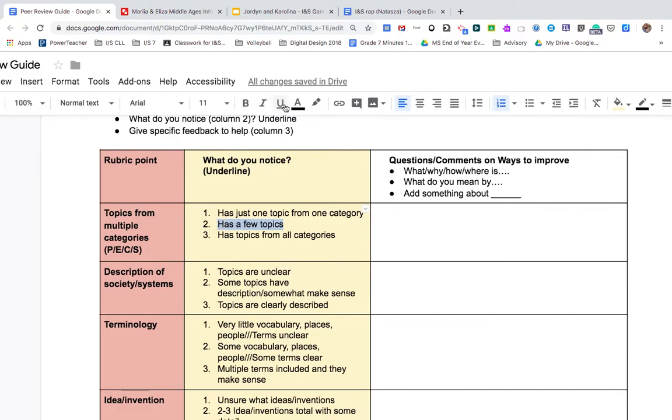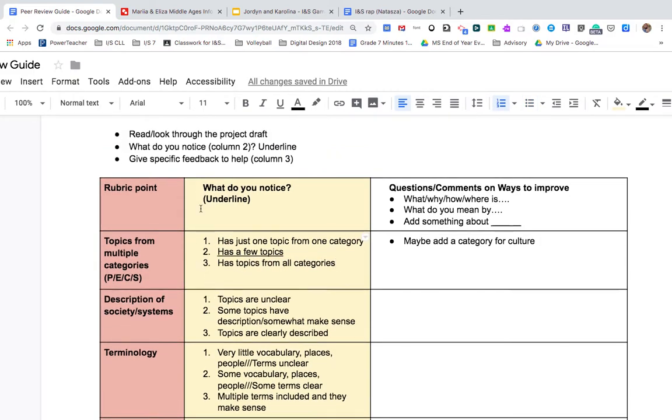And it says I should underline that, so I'm going to underline that. And I'm going to go ahead and write the comment that they can maybe add a category for culture, because then they would have topics from all categories. So now I'm going to go on to this next section.